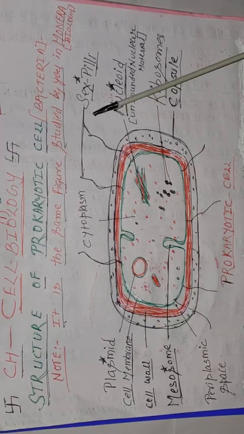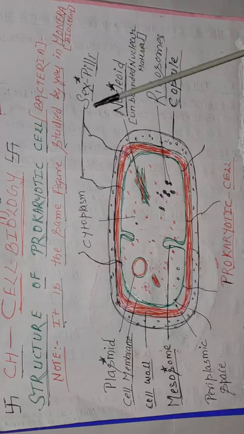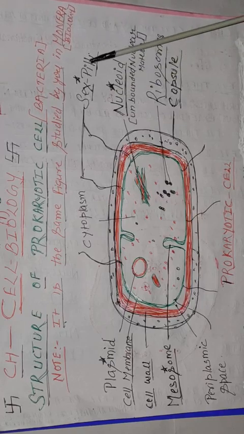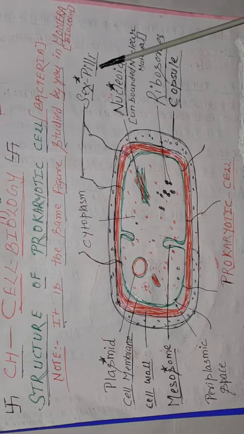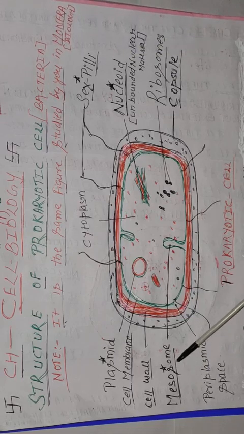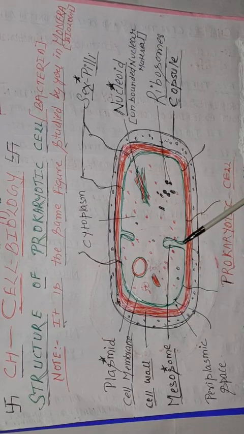And the third one which is absent in eukaryotic cells is sex pili. These are extended bodies, sex pili, which help in reproduction. That is also not in the eukaryotic cell, isn't it? And then mesosome, students.